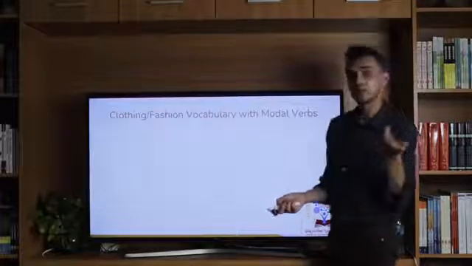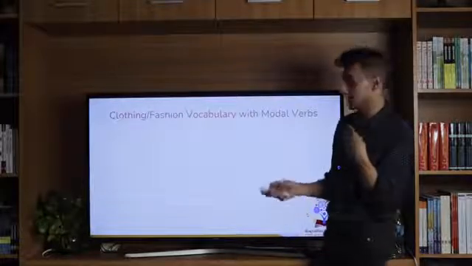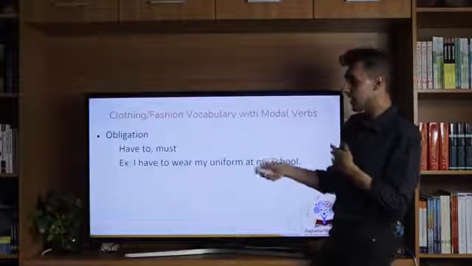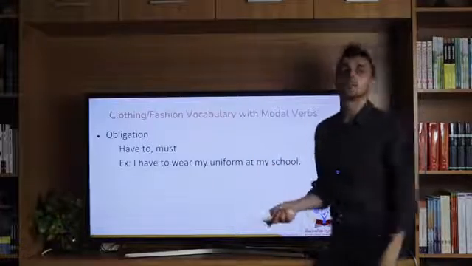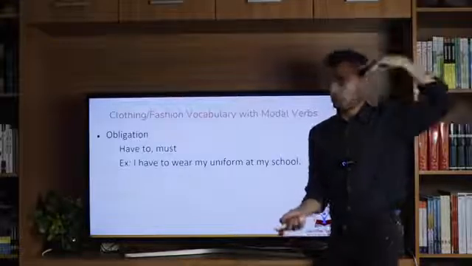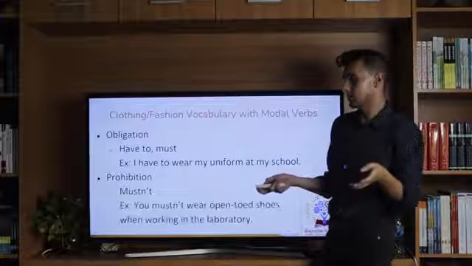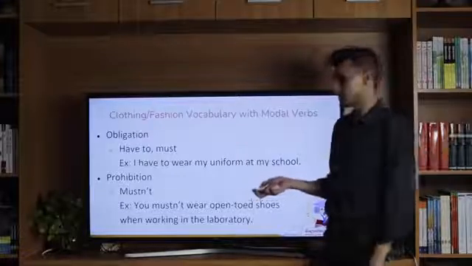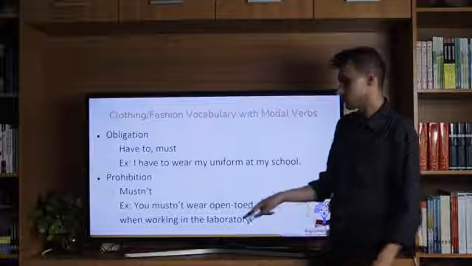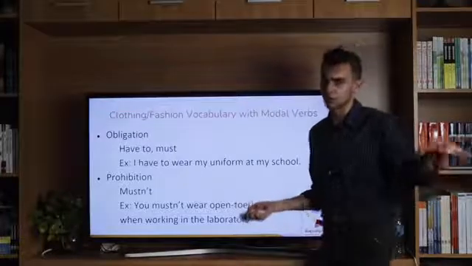And we also have our modal verbs of prohibition, obligation, and advice that we learned. So we have obligation, which is have to and must. We can say, I have to wear my uniform at my school, right? It's a rule set from the outside by the principal, right? So I have to wear my uniform at school. Prohibition is mustn't, right? Some of you are taking science classes, so you've probably heard your teacher say you mustn't wear open-toed shoes when working in the laboratory, right? You have to wear sneakers. Or you mustn't wear open-toed shoes at school overall, right?